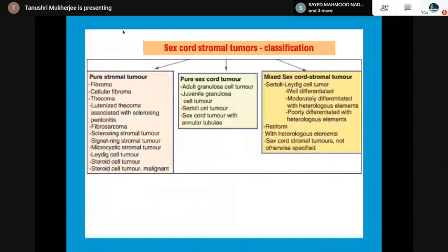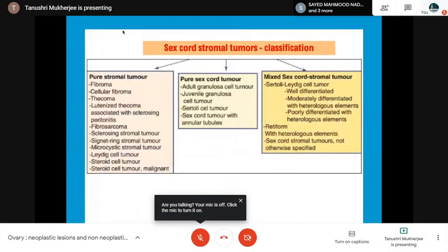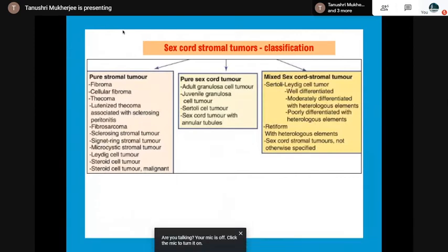So the pure stromal, the pure sex cord and the mixed sex cord stromal tumor. The pure stromal are the fibroma, cellular fibroma, thecoma, luteinized thecoma with sclerosing peritonitis, fibrosarcoma, sclerosing stromal, signet ring stromal, microcystic stromal, Leydig cell, steroid cell tumor malignant. Pure sex cord tumor, adult and juvenile granulosa, Sertoli cell, and sex cord tumor with annular tubules. Mixed sex cord stromal tumor, Sertoli Leydig cell, well, moderate, and poorly differentiated, which can have heterologous elements, retiform with heterologous elements, and sex cord stromal tumors not otherwise specified.